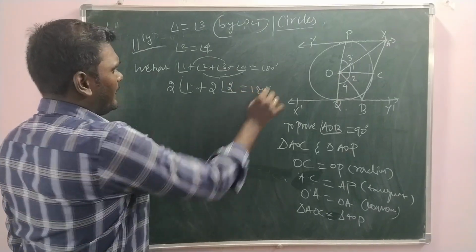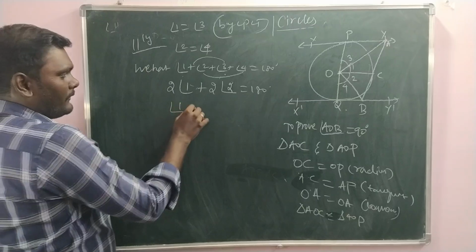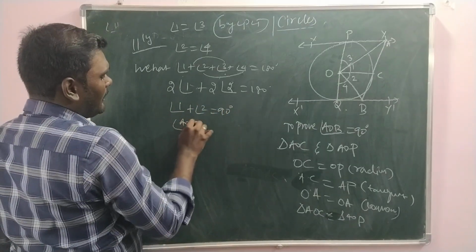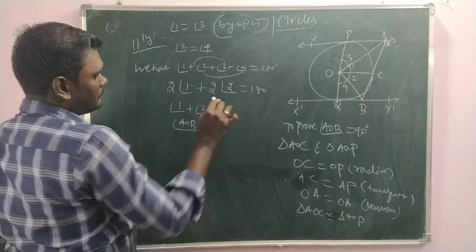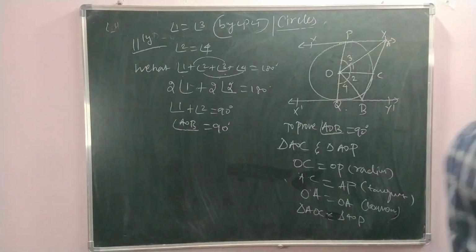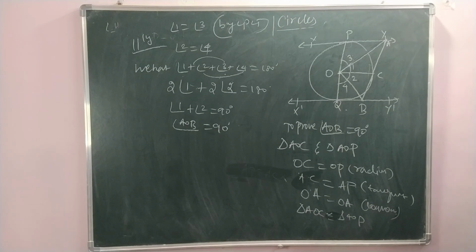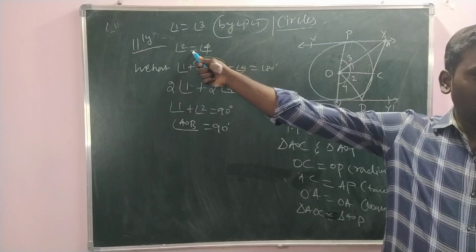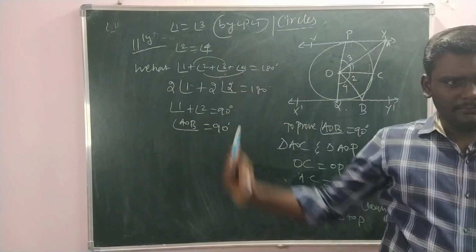That is equal to 180 degree. Then we have angle 1 plus angle 2 is equal to 90 degree. That is nothing but angle AOB is 90 degree. Any doubts? Next, I put simply similarly. I don't need to write that once again.